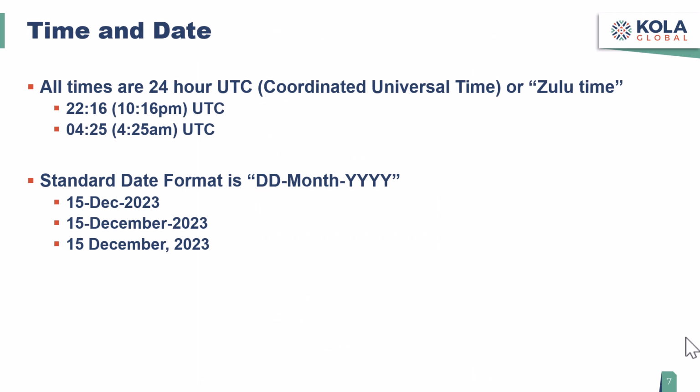And then finally, here are the standards that we use throughout the platform for time and date. Because this is a global platform that's used all over the world, all times are shown in UTC, which is referred to as Coordinated Universal Time. Sometimes people also refer to this as Zulu time. And the times are all listed in 24-hour format. So as you can see in this example, 2216 corresponds to 10:16 p.m. UTC.